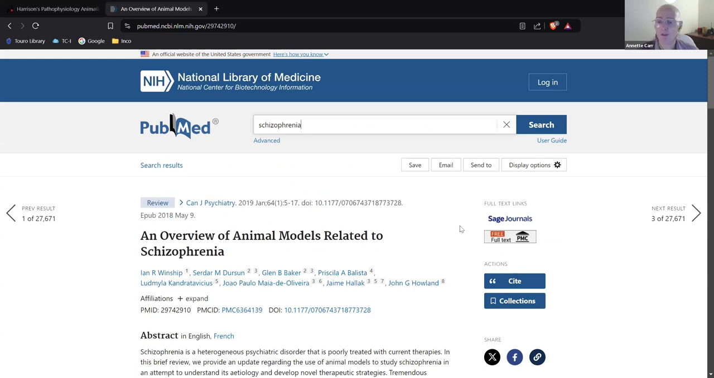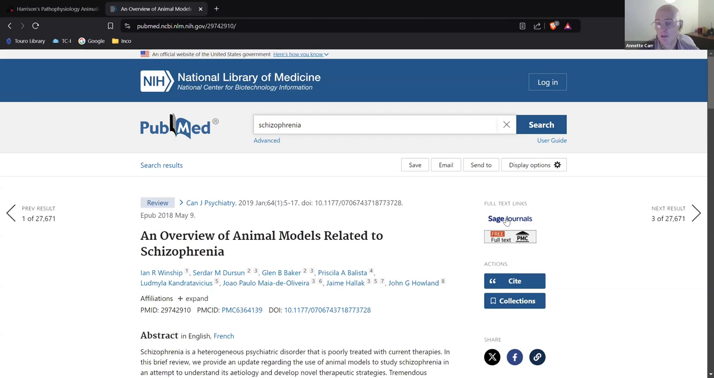Okay, so over here on the right, we have what we call full text links, and we have different publishers. Sometimes you'll only have one publisher, sometimes you'll have two, sometimes you'll have three. What are the differences between the publishers? Nothing. It's Pepsi and Coke. They look different, they may be a little different, but they basically give you the same article. So we have two options here.